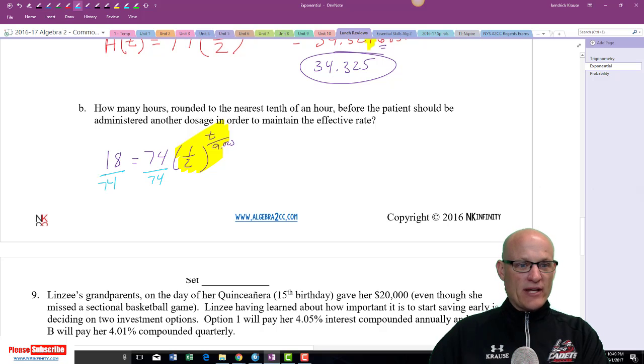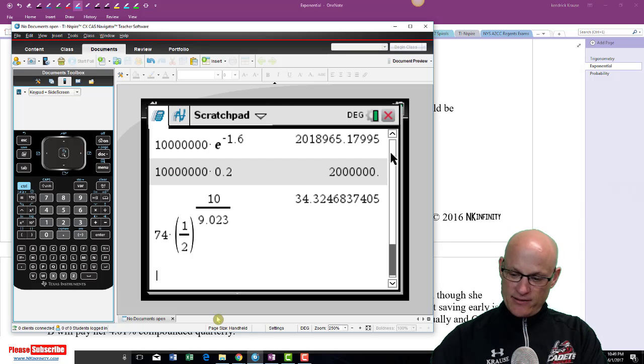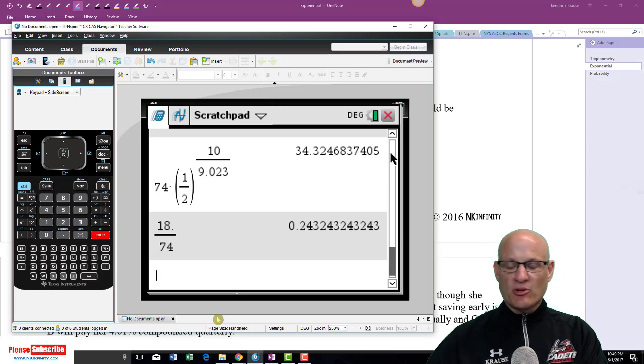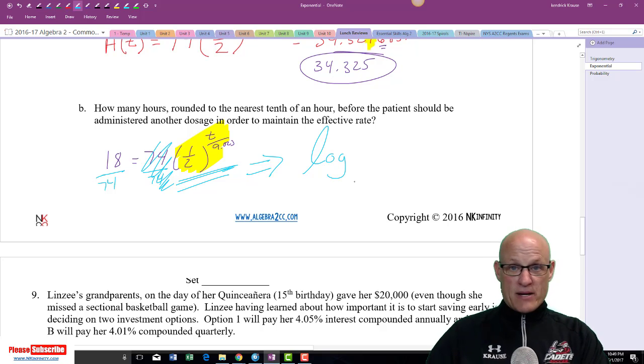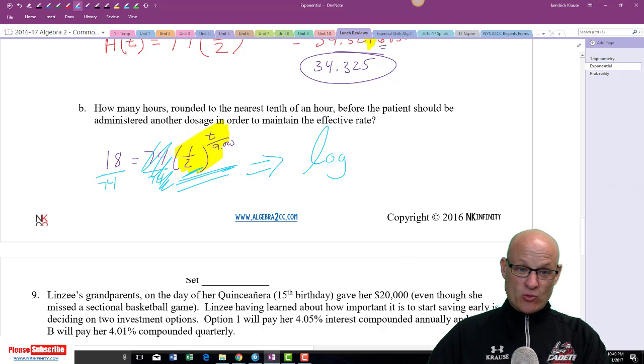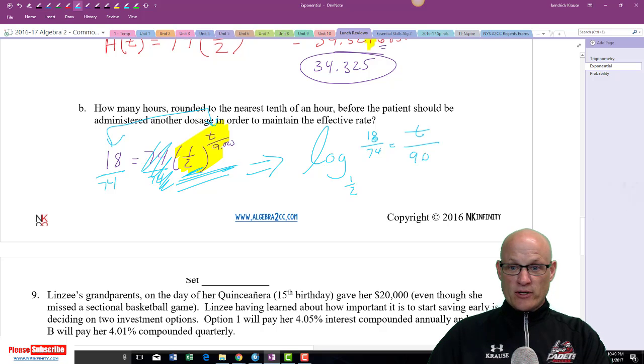Now, I am not going to put 18 over 74 in my calculator. If you do that, you get some obnoxious decimal. Don't do it. Leave it as 18 over 74. That's fine. Now, in order to solve an exponential, I need to turn it into a log. It's all about that base. In this case, the base is 1/2. 1/2 goes down here. Now, these two things are going to switch sides: 18 over 74 goes inside the log, equals t over 9.023.